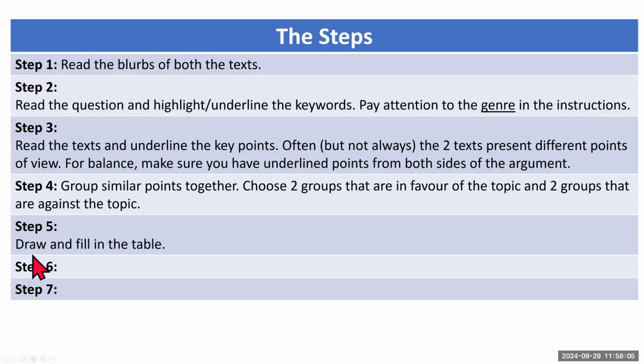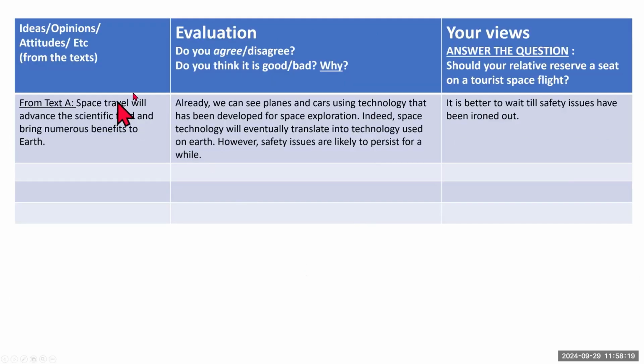Moving on to step 5, we are going to draw and fill in a table. So let me show you what it looks like. So this is my table. You should have 3 columns. The first column, you would put in ideas, opinions, attitudes, etc. from the text, both of them. And then here you would evaluate.